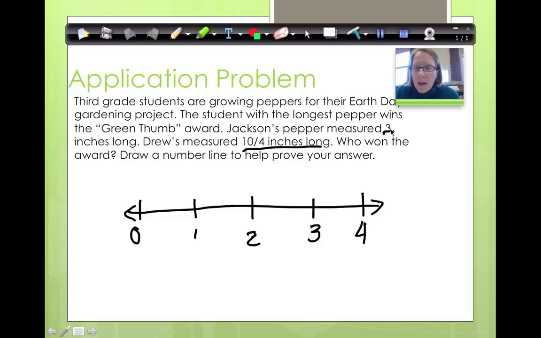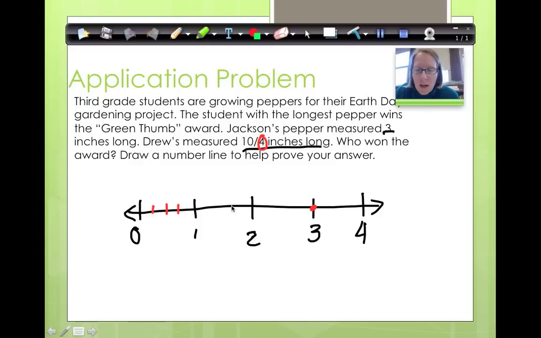Okay, so I can mark 3 right here. This is Jackson's pepper. It was 3 inches long. These are inches. Okay, now 10/4. This tells me that I have to cut everything into fourths. Each whole needs to be cut into a fourth. So between 0 and 1, I'm going to cut into a fourth. So cut it in half, and then cut each half into half.